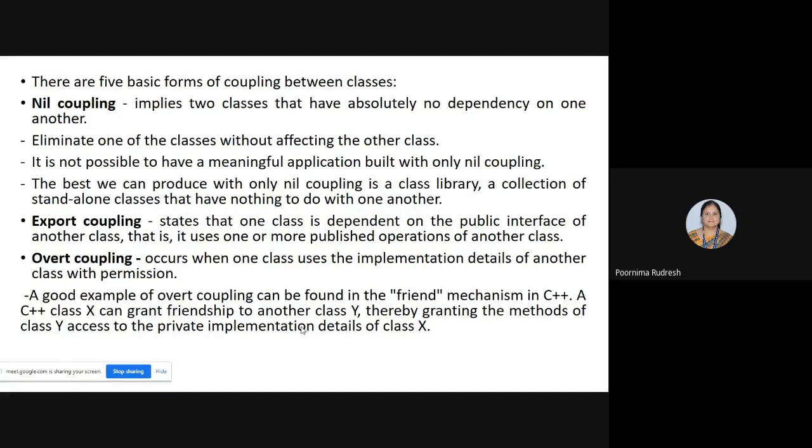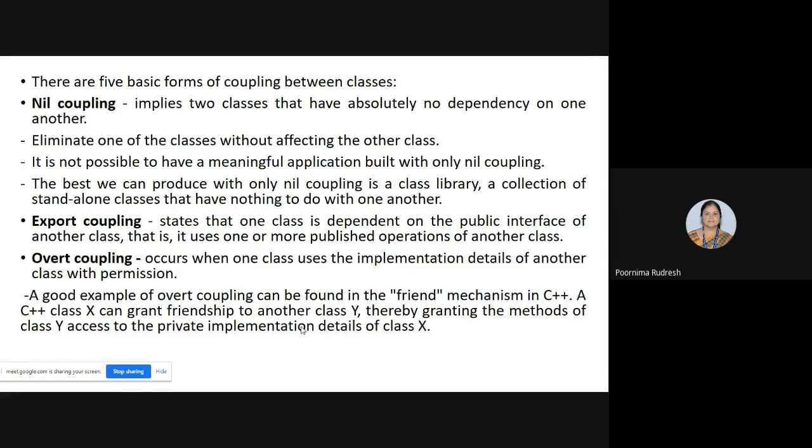Export coupling states that one class is dependent on the public interface of another class. That is, it uses one or more published operations of another class. Understood? So here in export coupling, if we have two classes, class 1 and class 2, where class 1 is depending on the public interface of class 2, and class 2 consists of the operations add, subtract, multiply, division.